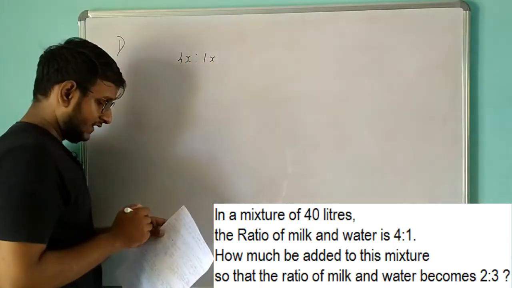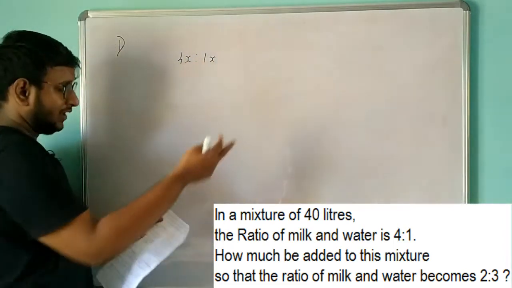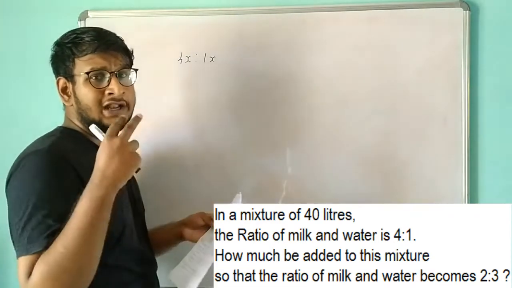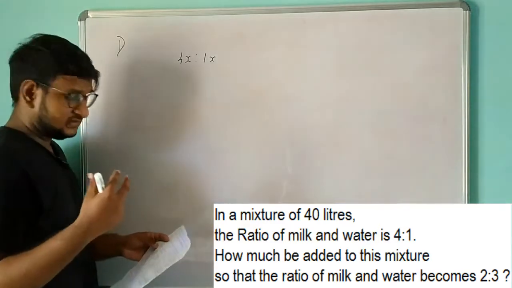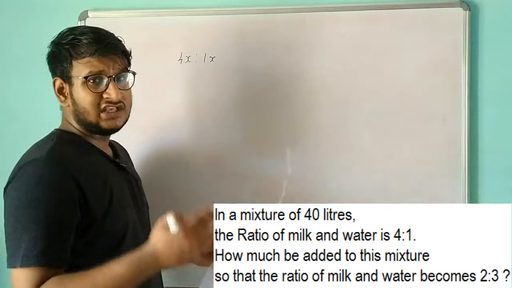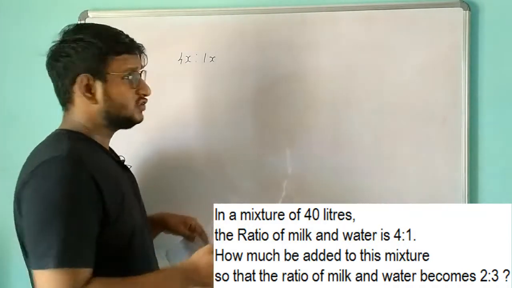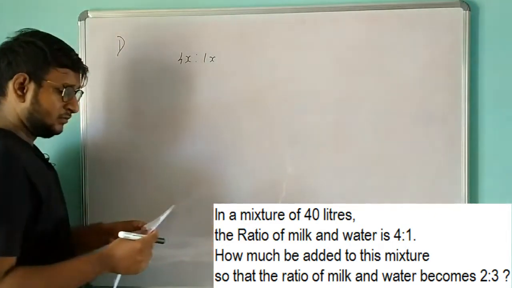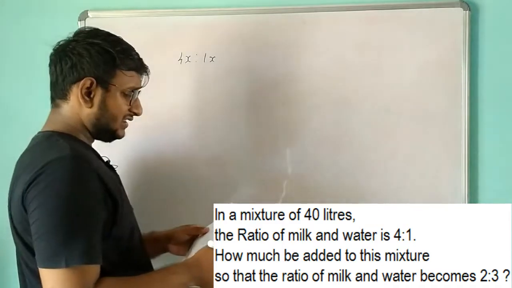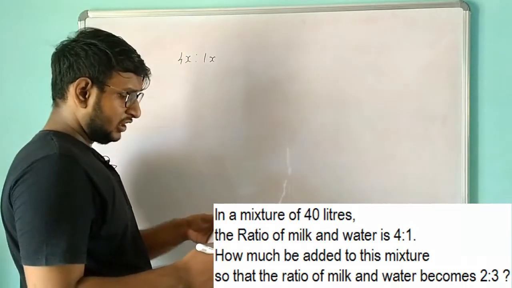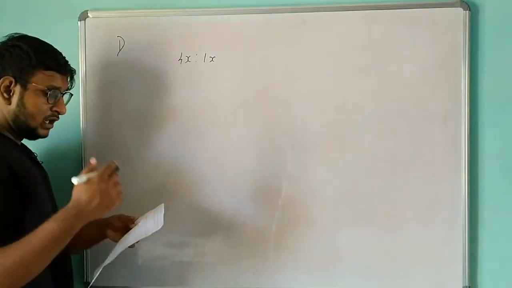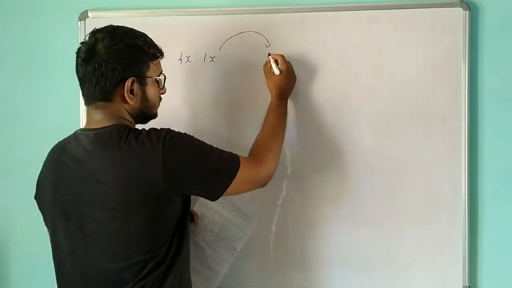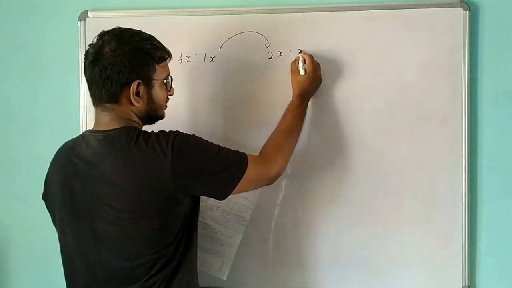That is, I am writing it as 4x is to 1x, because we can't say the particular liters of milk and water. We just know the ratio of it, so I am writing it as 4x is to 1x. Okay, and how much water must be added to this mixture so that the ratio of milk and water becomes 2 is to 3? So we have to make this into 2x is to 3x.